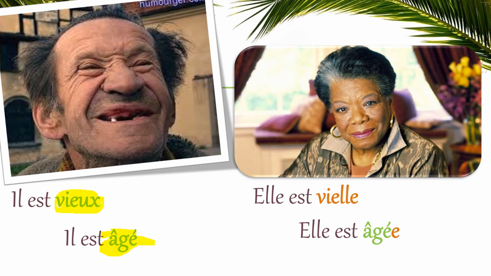Okay, so we are seeing the different kinds of adjectives that we will encounter. Alright, normally when you see an X, you have to be very careful. Alright, il est vieux, elle est vieille, il est âgé, elle est âgée. Okay, super. Let's continue.